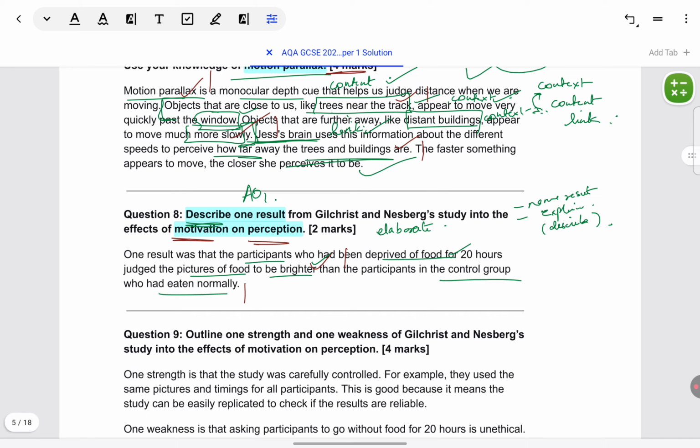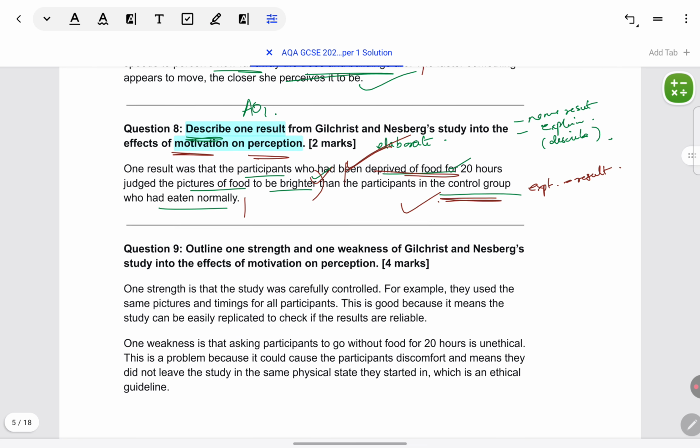When I said you need not give a conclusion, what I meant by that is you don't need to go into the depth of how motivation affects perception. Theoretically, you don't need to give anything. Just a result from the study, but in complete context, indicating what the groups were and what each group was showing in comparison to the other. In general, always remember one rule whenever you give an experimental result, a result of any experimental study. You must specify what both the groups showed in comparison to each other. You should never leave it at experimental group showed this. You always have to show the contrast. Experimental group showed this, whereas the control group showed this.